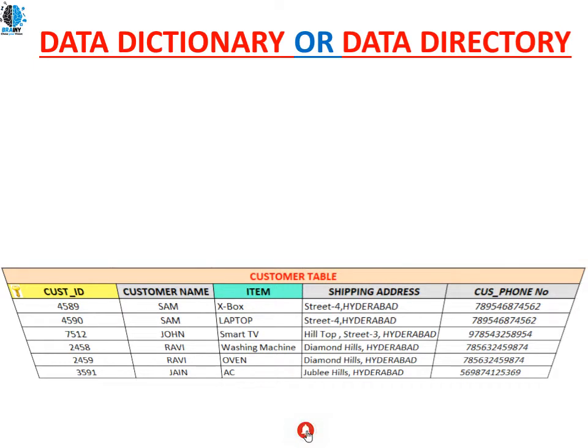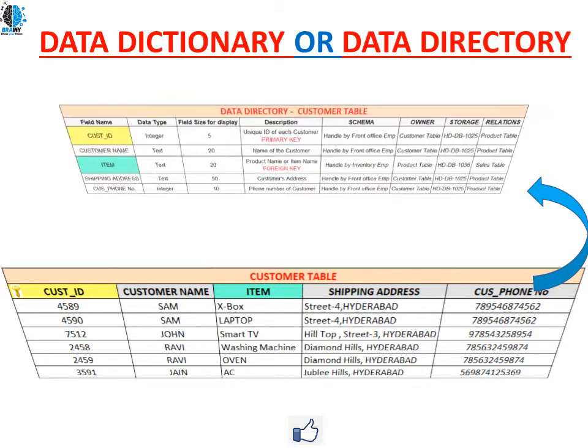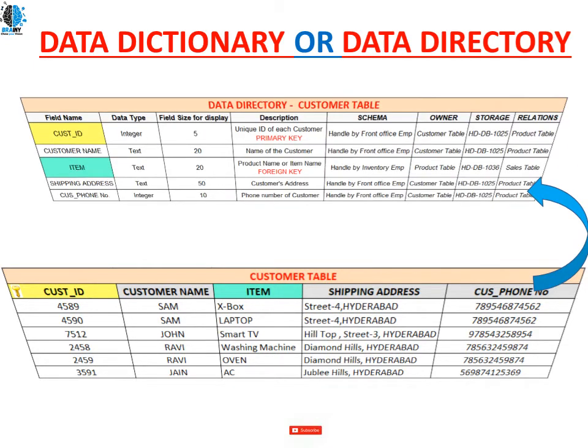The employees of the organization are the end users of the customer table, and they are going to manage it. So what is the data dictionary of this customer table in our database? This is our data directory customer table. So data directory is also one type of table.